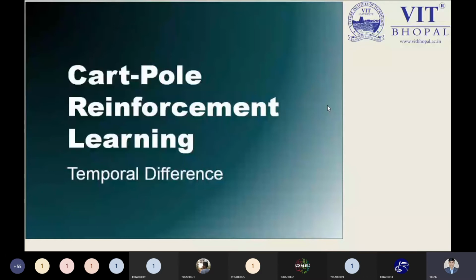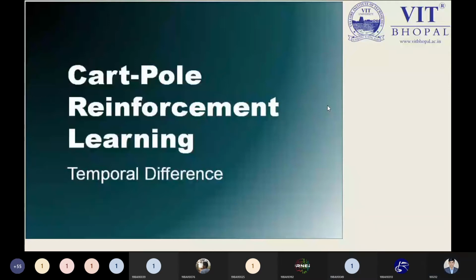It is a reinforcement learning problem where we are trying to deal with a real world problem. Temporal difference and Q learning are both methods known as model free. If you remember my previous slide, the cart pole problem, reinforcement learning and temporal difference. Is it visible to all?